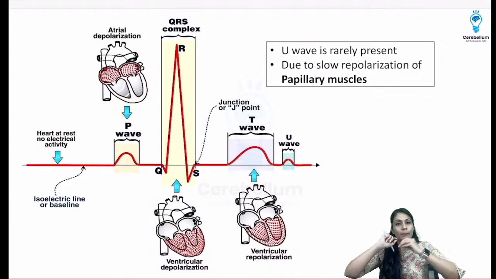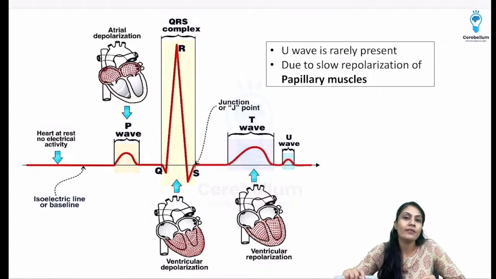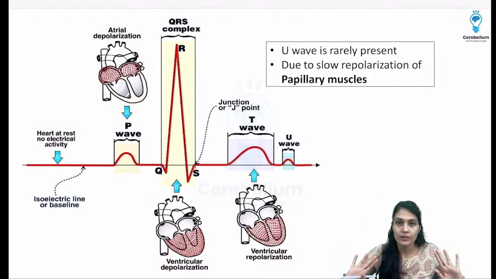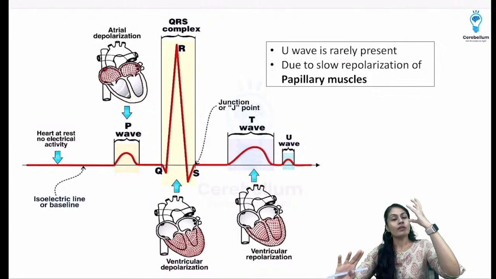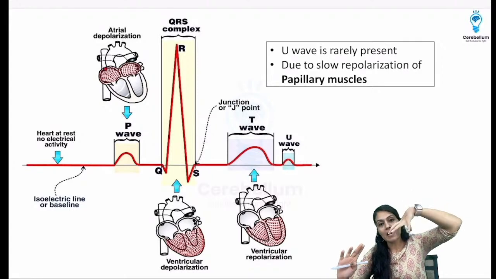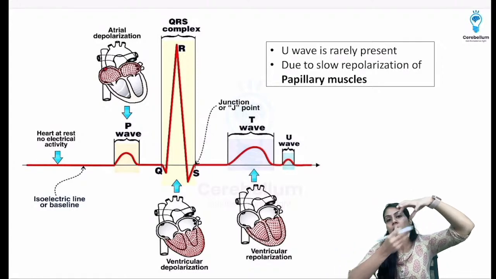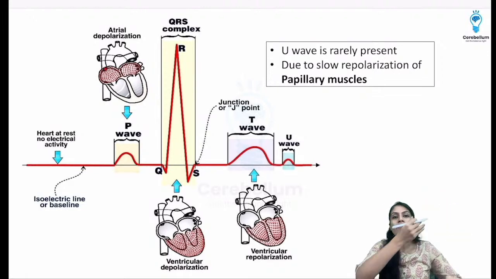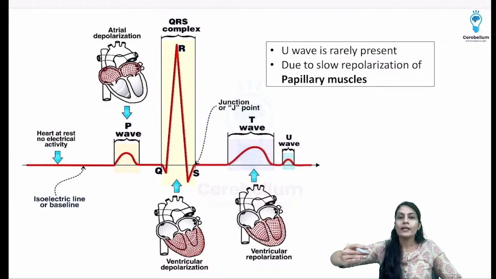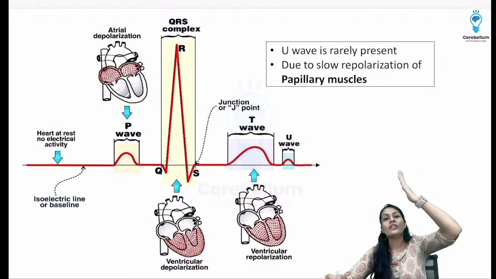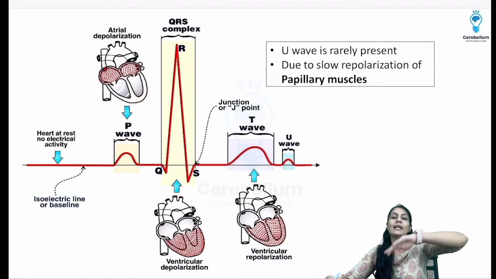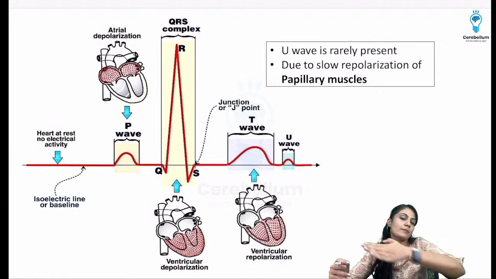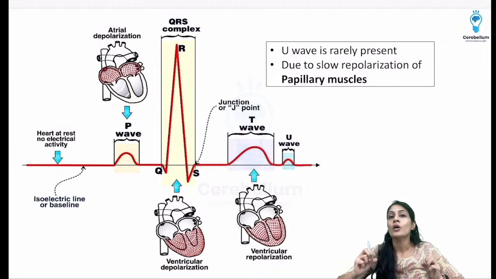That's why the machine has an inbuilt arrangement to measure only the largest potential difference wave. If we compare the muscle mass of the atria with that of the ventricles, obviously the ventricular muscle mass is much more. So when the atria are getting repolarized, the ventricles are getting depolarized, and that's why it is hidden behind the QRS. We cannot see that, because the machine couldn't pick it up, or it just filters it out.